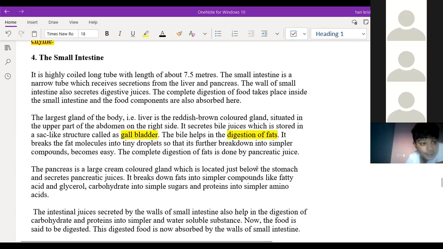Generally, bile juice helps in the digestion of fats. It converts the bigger fat molecules into tiny fatty droplets and further breaks them down into small particles. The conversion of fats into fatty acids is done with the help of the bile juice as well as the pancreatic juices. These two help in the digestion of fats into fatty acids.